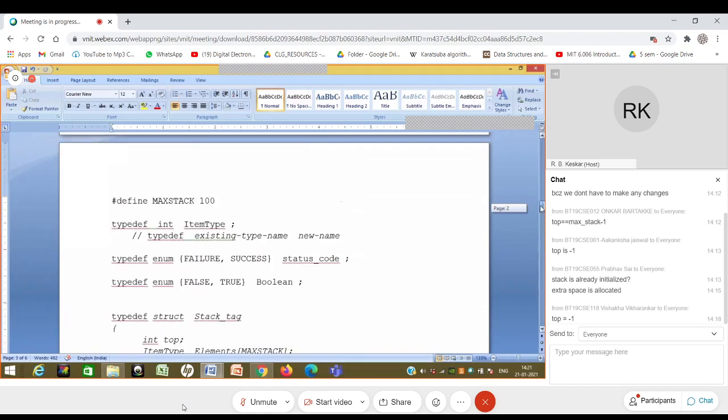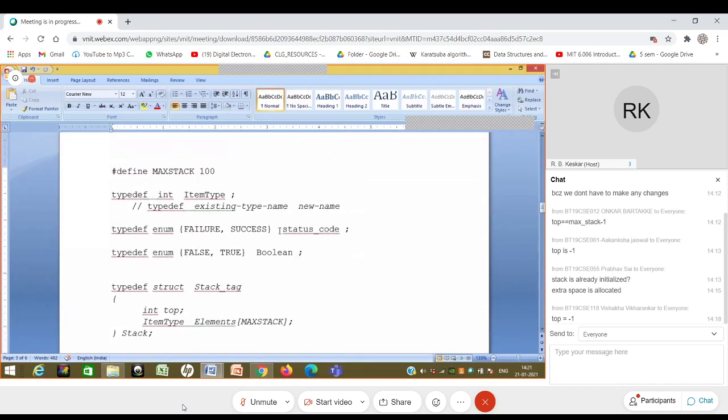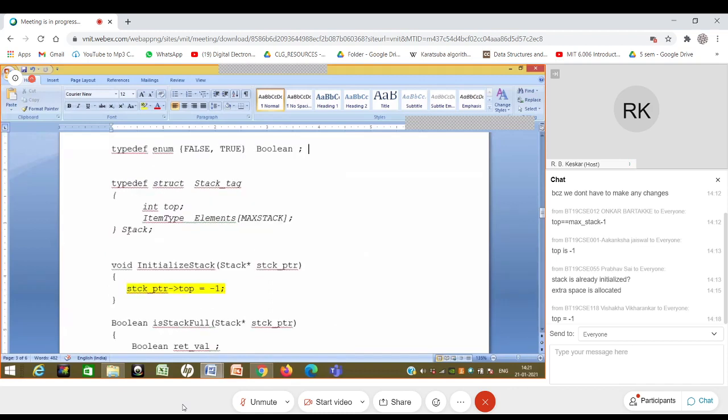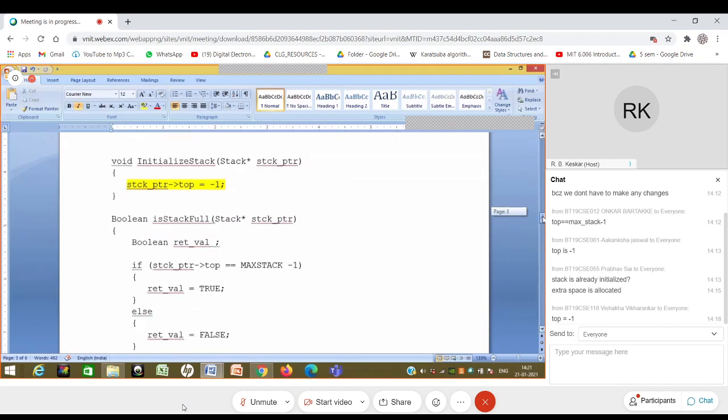And the address code and use of boolean make things more stable. Similarly, this structure itself being defined as stack makes stack an abstract data type, a pure data type, which I can use as if it's a data type, like a stack of my stack or something like that. And then you look at initialize stack.